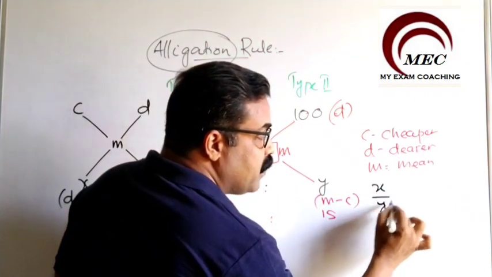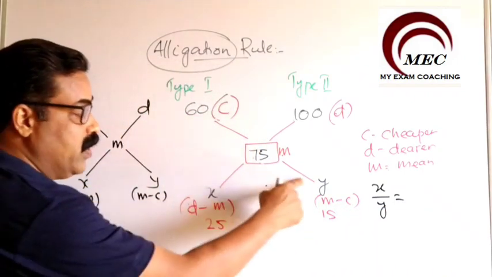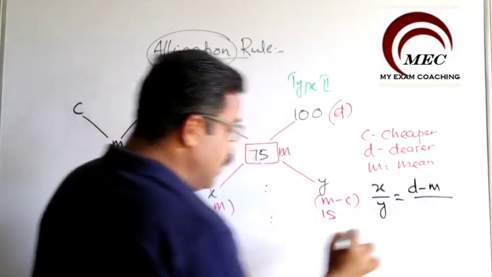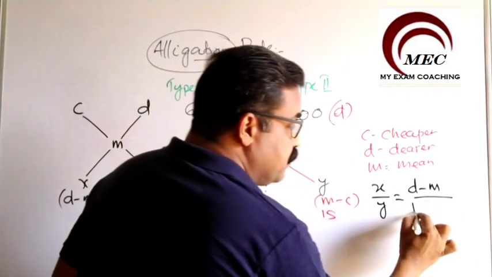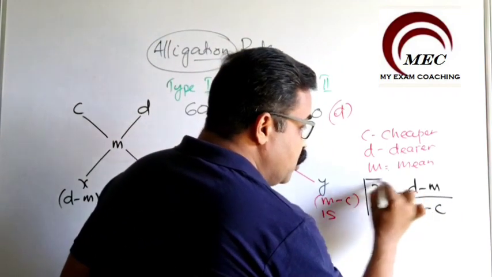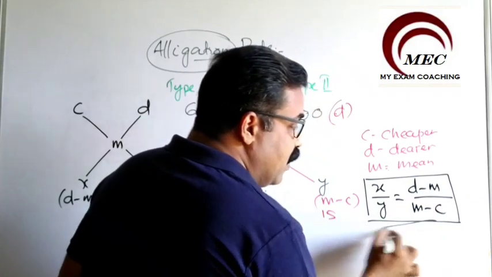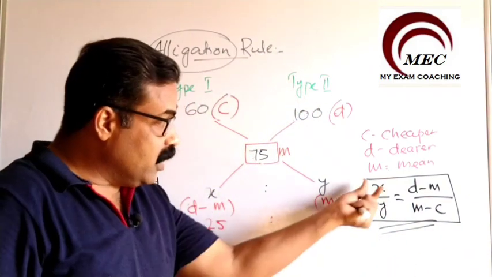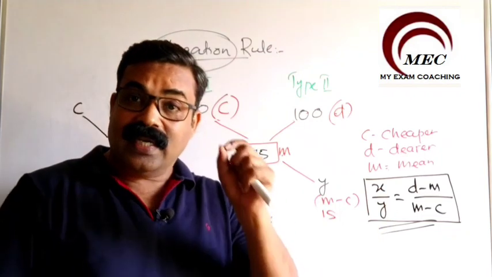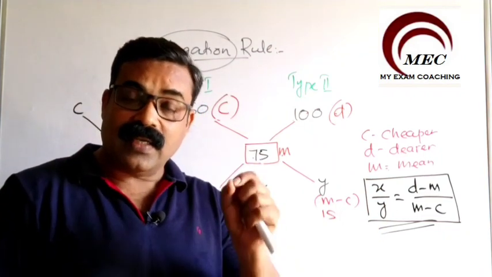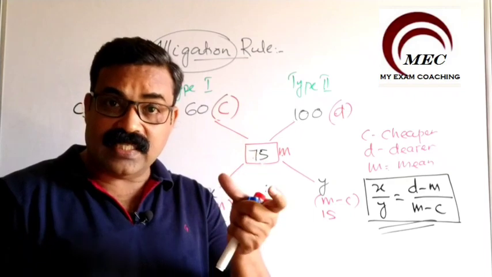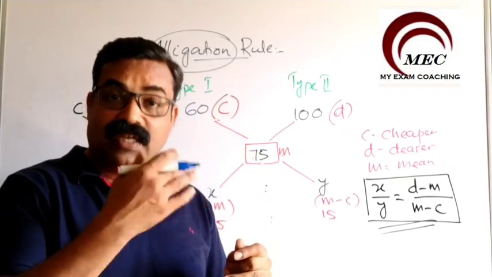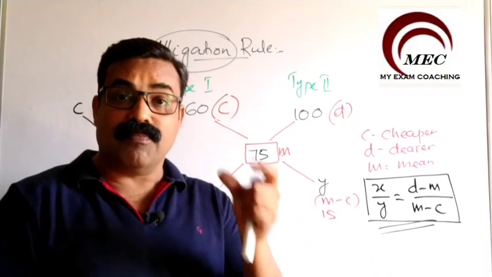X by Y, that is a ratio X by Y. X is D minus M, D minus M divided by M minus C. So this is the ratio we will get finally, and this is the alligation rule. So according to alligation rule, the ratio X by Y is equal to D minus M divided by M minus C, where C stands for the cheaper value, D stands for the dearer value, and M is the mean value.